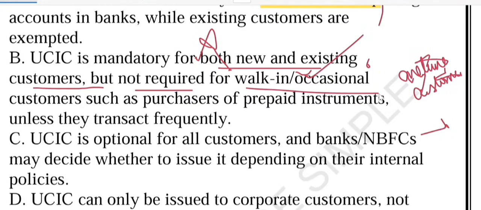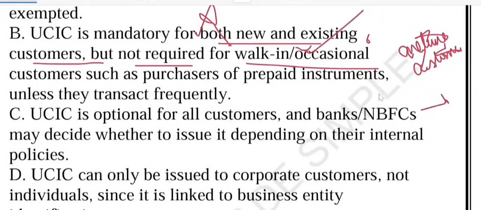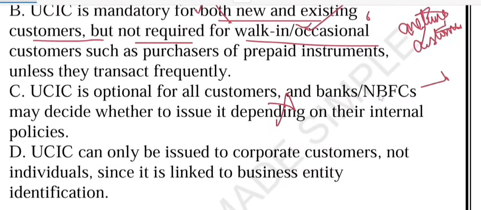Now, what about option C? Option C says UCIC is optional for all customers and bank or NBFC. No, this is completely wrong, because UCIC is mandatory as per RBI. What about option D? It can only be issued to corporate customers, not individuals. Again, it is wrong. UCIC is for all types of customers, individual and corporate. The whole idea is to uniquely tag every customer in the system.